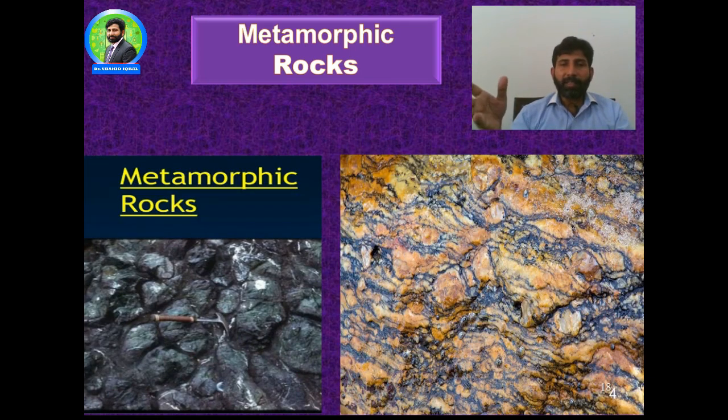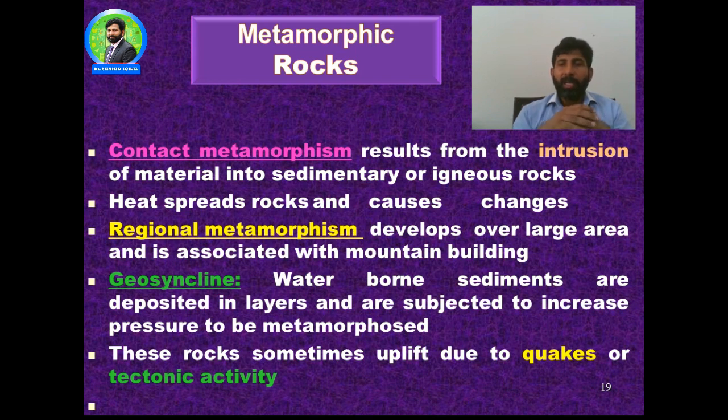Here are certain examples. As you can look here, this is a metamorphic rock, this is also a metamorphic rock, because it is the product of the sedimentary and the igneous rocks. So in this diagram they are represented in this category. And the metamorphic rocks are further subcategorized.